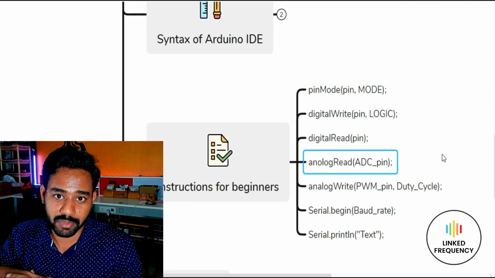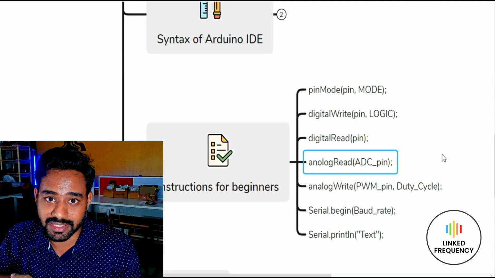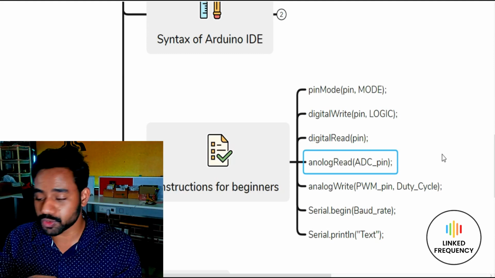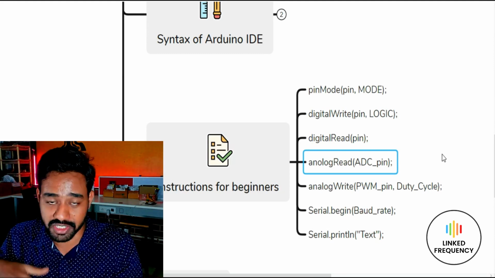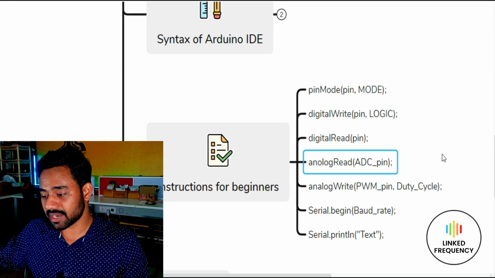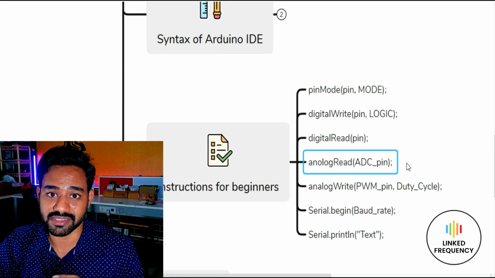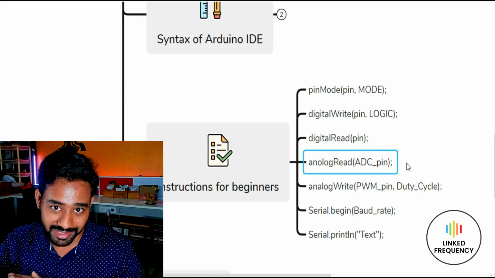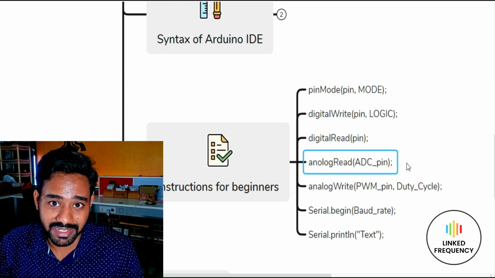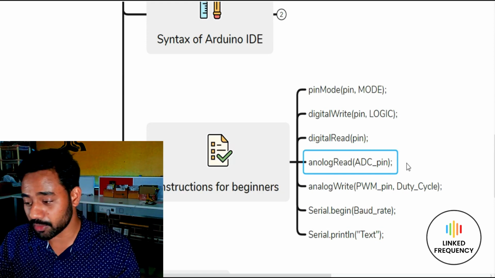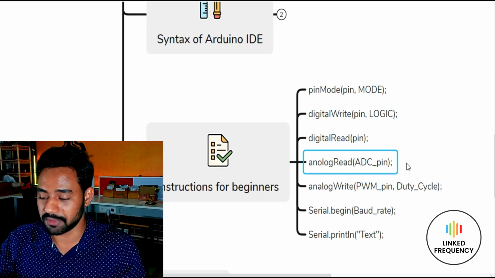Fortunately, in our Arduino development board, we have the ATmega328P controller, which has an inbuilt 10-bit SAR ADC, because of which we can use the analog read instruction directly and convert that analog value into digital internally. So whenever we write this instruction, remember we are reading data from an analog sensor. When we are connecting a digital sensor, we have to use digital read. When we are connecting an analog sensor, we have to use analog read.